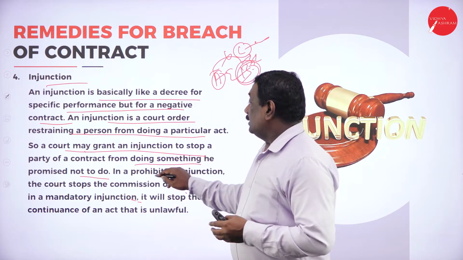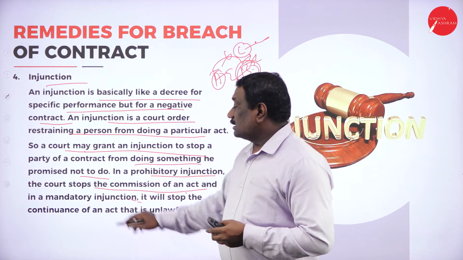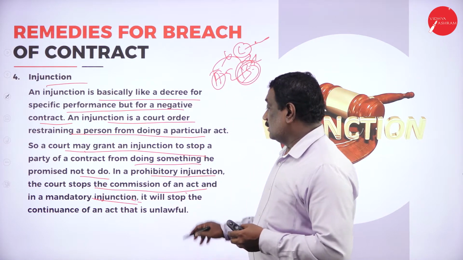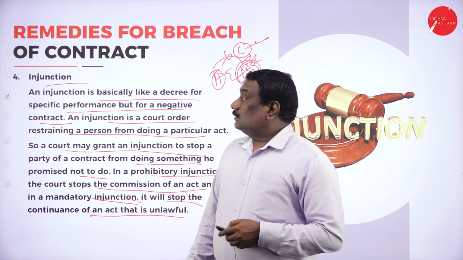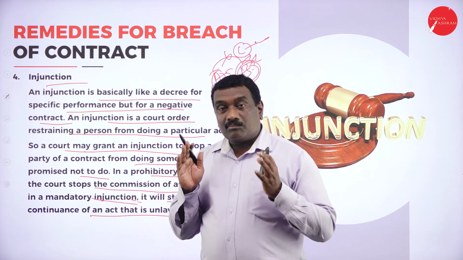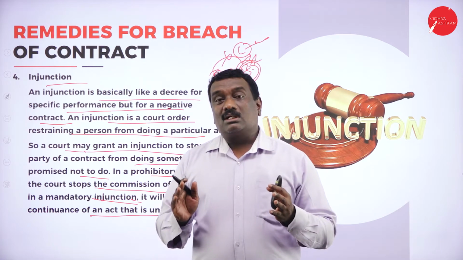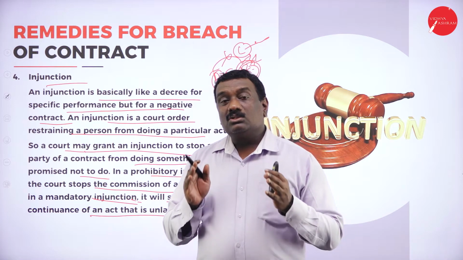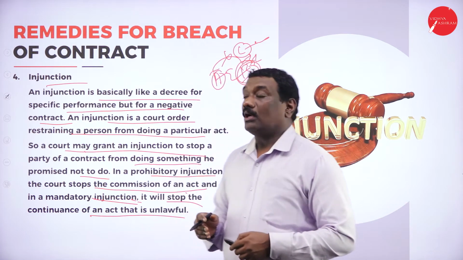Now in this case, it is a prohibitory injunction. The court stops the commission of an act, and it is a mandatory or compulsory injunction. It will stop the continuance of the act that is unlawful. So under this particular injunction, the court will pass a decree or an order saying that you have to stop whatever performance you are going to do. That should be stopped because it is creating problems for the other party.